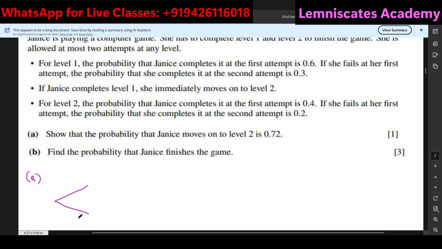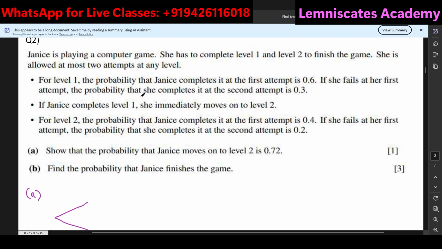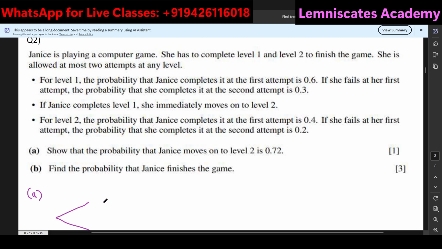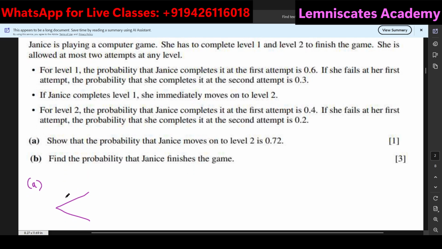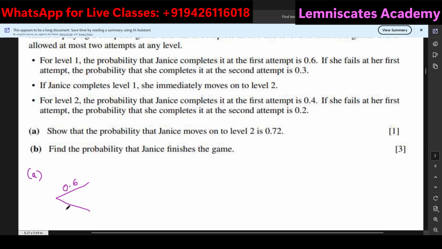Let's say these are the branches for the first level, and if she is able to complete it in the first go, it is 0.6. Of course, she is going to fail with 0.4. Maybe let's call this C for complete and F for failure.